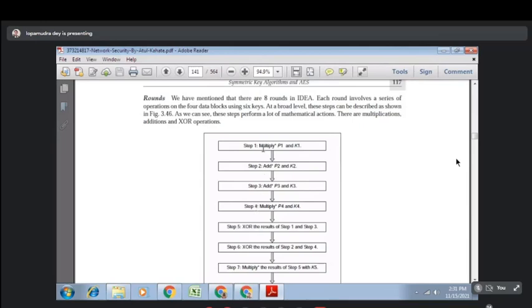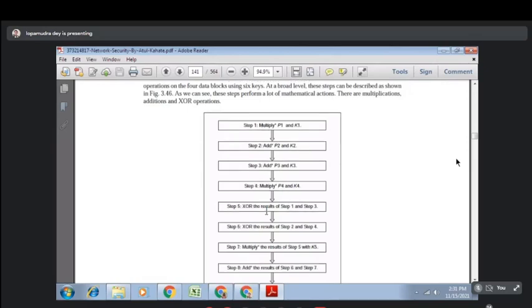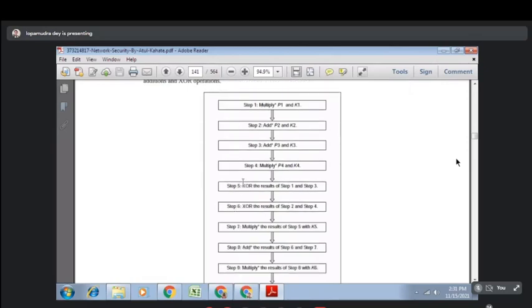M for multiply P1, K1, then add P2, K2, then again add P3, K3, and then multiply P4, K4. So you can remember it in this way, that is MAM. Then step 5, step 6. In step 5, XOR the result of step 1 and step 3. And again you have to perform the XOR operation between step 2 and step 4. So these are the 2 steps we have done.